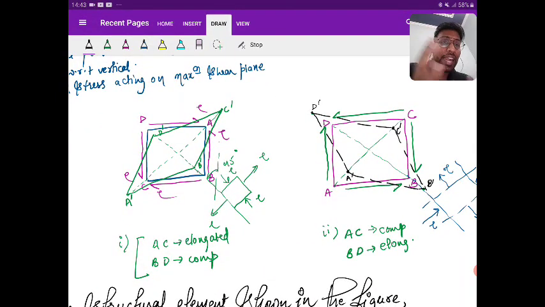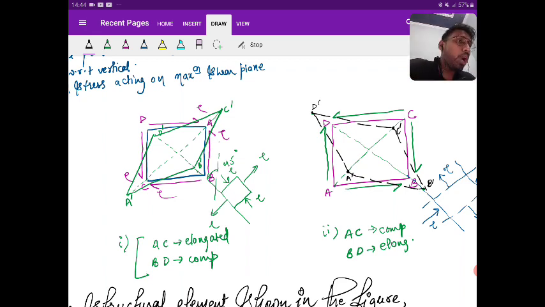Then I have let you understand the deflected shape. Try to look at the figure behind the green color, behind the deformed shape, which is actually showing the loading condition. So we can see that the shear is there and we have drawn the major and minor principal. Due to which, along A, both shears are meeting from the two perpendicular planes, and at C both are meeting. So along AC I am stretching and along BD I am compressing. So along AC you will see the major principal stresses and along BD you will see the minor principal stresses.